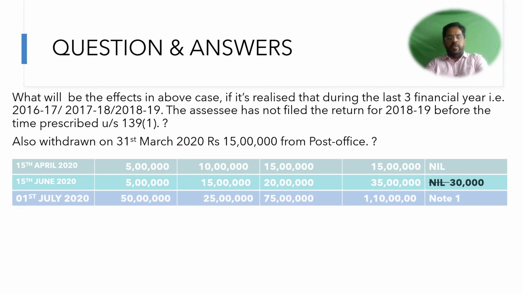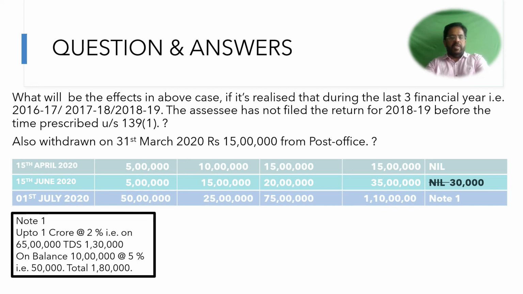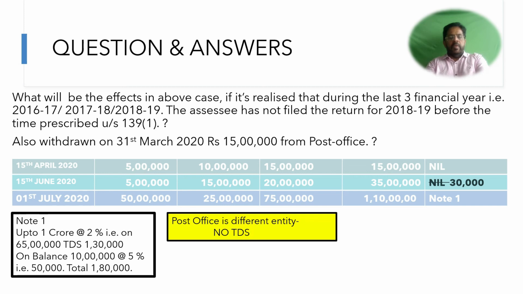Then on 1st July, again he withdraws the money and it crosses 1 crore 10 lakhs. So now what will be the tax calculation? Up to 1 crore it will be 2%, that means on 65 lakhs the TDS will be 1,30,000. And on the balance 10 lakhs at the rate of 5% it will come to 50,000. So a total of 1,80,000 will have to be deducted by way of tax. As far as the post office is concerned, it is a different entity, so no TDS will be deducted. See, across entities, the TDS is not combined. The limit is not combined for TDS purposes.